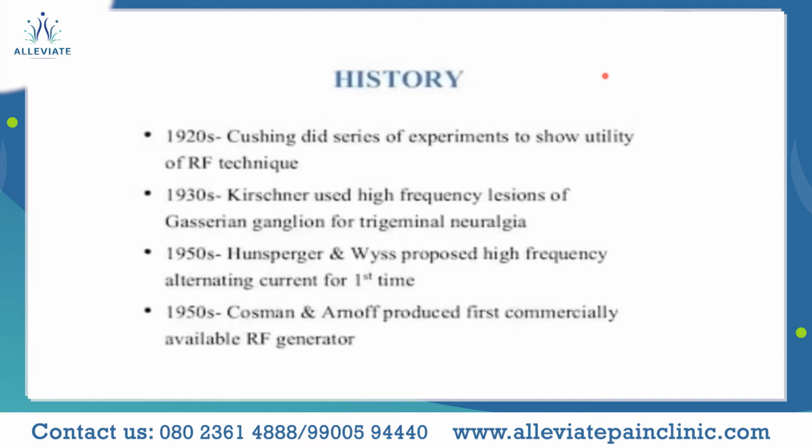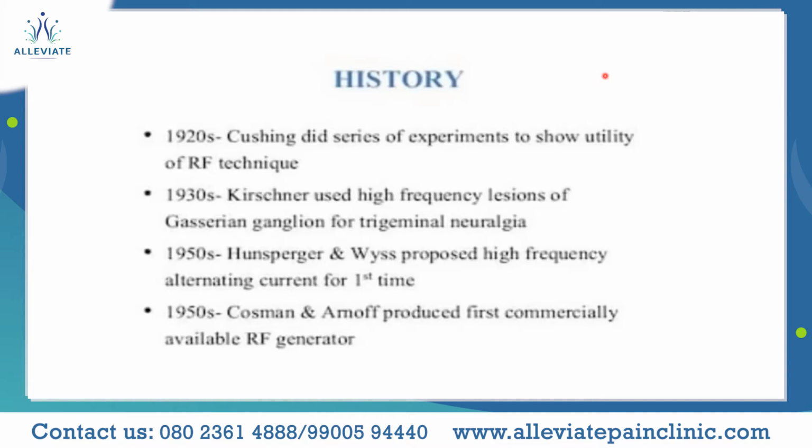So briefly about the history. It goes as far back as the early 1920s, where Cushing did a series of experiments to show the utility of the radio frequency technique. Moving on to the 1930s, Kirschner used high frequency lesions of the Gasserian ganglion for painful trigeminal neuralgia. In 1950, Huntsberger and West proposed high frequency alternating current for the first time. And the historical landmark would be in the 1950s, where Kosman and Arnoff produced the first commercially available RF generator.